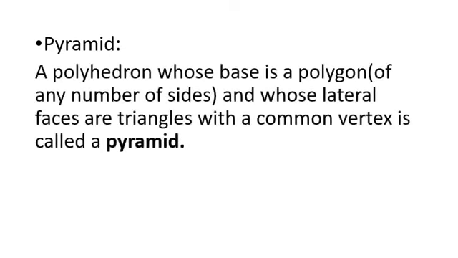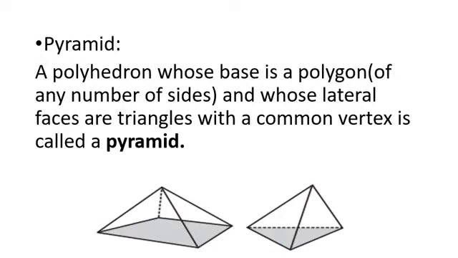prism. Coming to pyramid. What do you mean by a pyramid? A polyhedron whose base is a polygon and whose lateral faces are triangles with a common vertex is called a pyramid. So what do you mean by a pyramid? A polyhedron whose base is a polygon, that polygon means of any number of sides, and whose lateral faces are triangles with a common vertex is called a pyramid. These are the two figures of the pyramid.